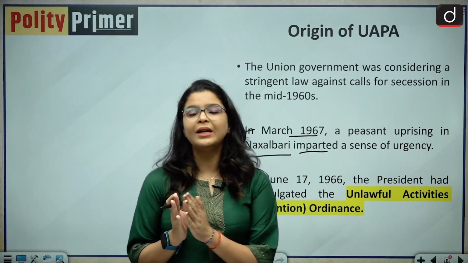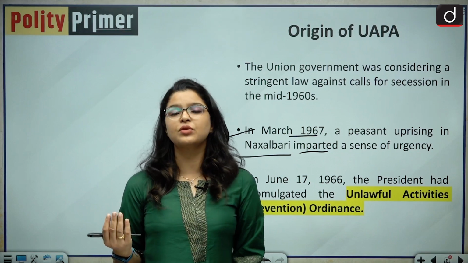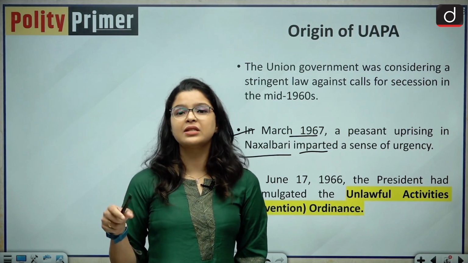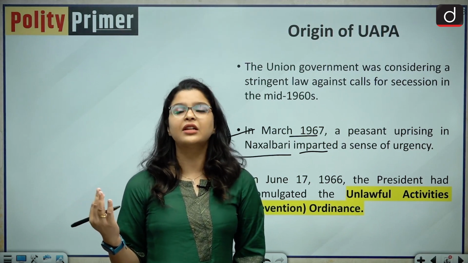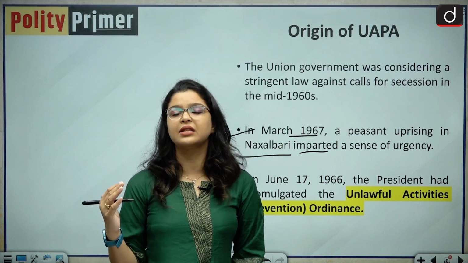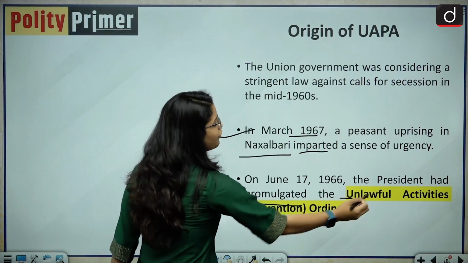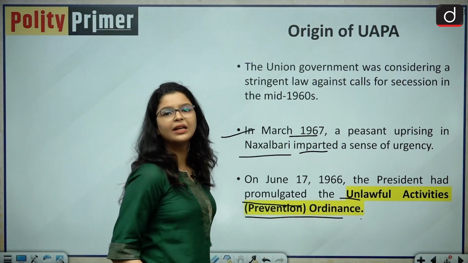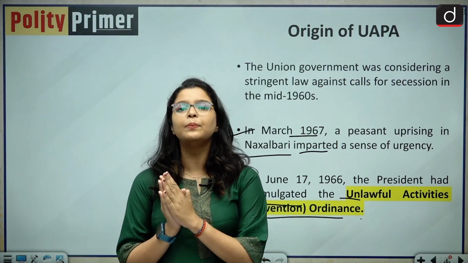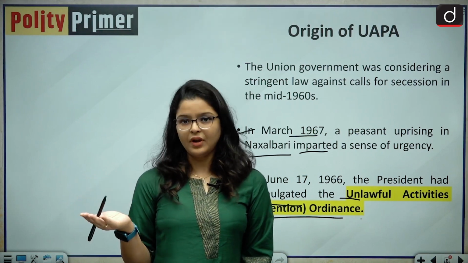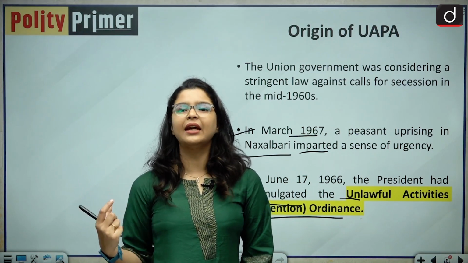That is why the government decided that it needs to do something about handling these situations, because our normal penal laws such as the IPC and the CrPC were not capable enough to deal with terrorist activities and these kinds of insurgencies. So the president enacted the Unlawful Activities Prevention Ordinance, and this ordinance was promulgated with an aim to stop these terrorist activities or insurgencies and to protect the sovereignty and integrity of India.